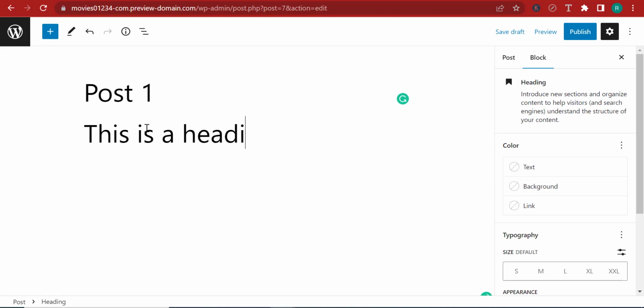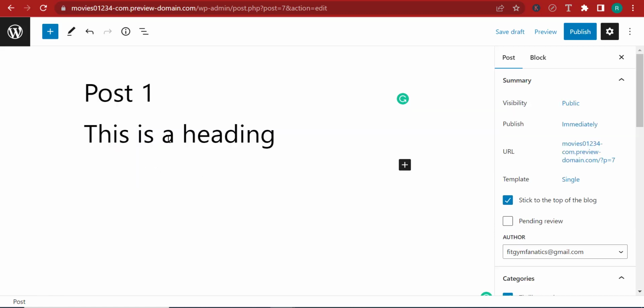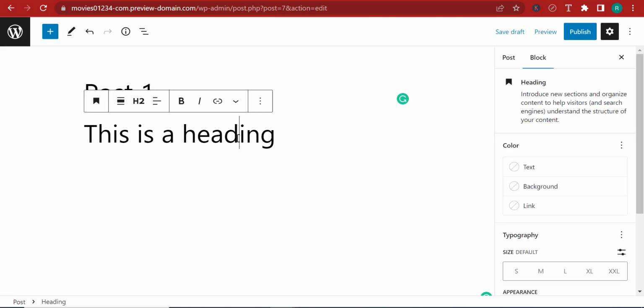Now notice that this heading is heading number 2, and this is not by accident, okay? Because heading number 1 is usually the title, and there can only be one heading number 1. I want you to pay careful attention here because this is SEO stuff. There can only be one heading number 1, and the heading number 1 is usually the title. And also for heading number 2, usually you shouldn't really put more than 2 to 3 H2s. So I'm going to say this is a heading number 2.